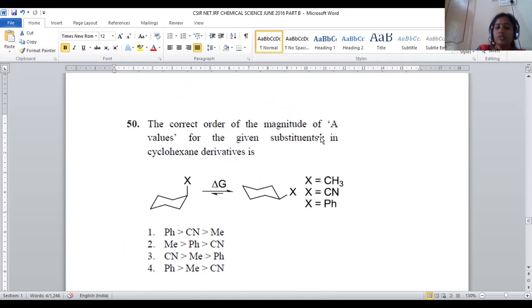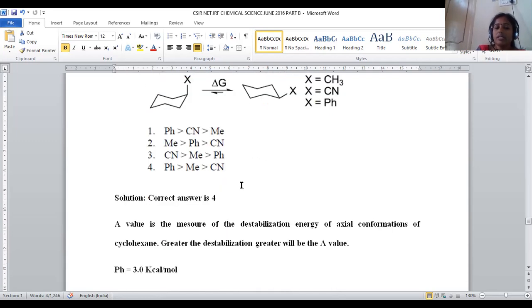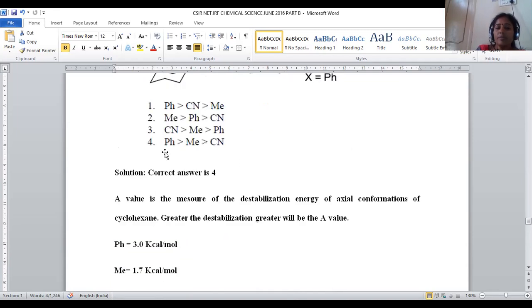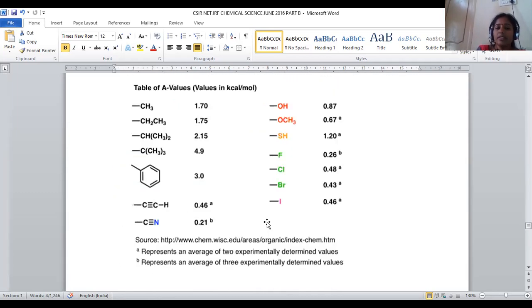The A value is least, so when the cyano group is present at this position, it will be most stable with least energy. So the right answer is phenyl will be higher, methyl moderate, cyano least. This is provided in the table in general, for methyl, phenyl, and also the cyano group.